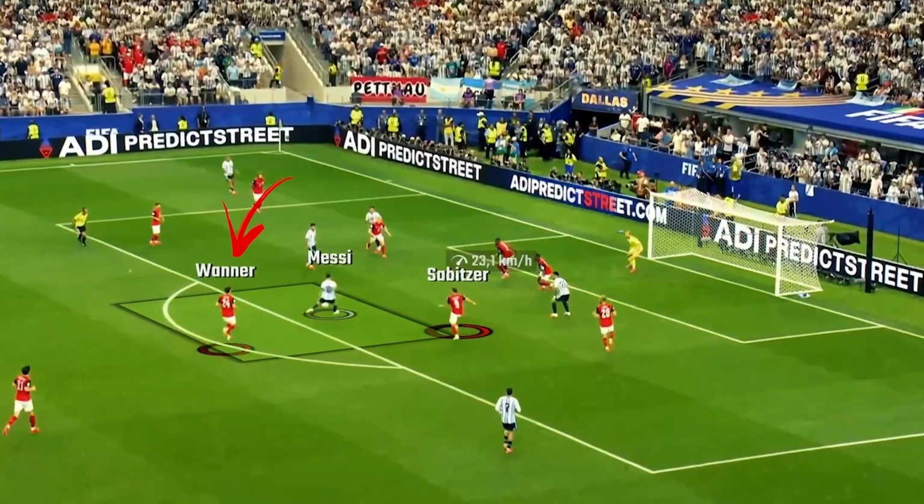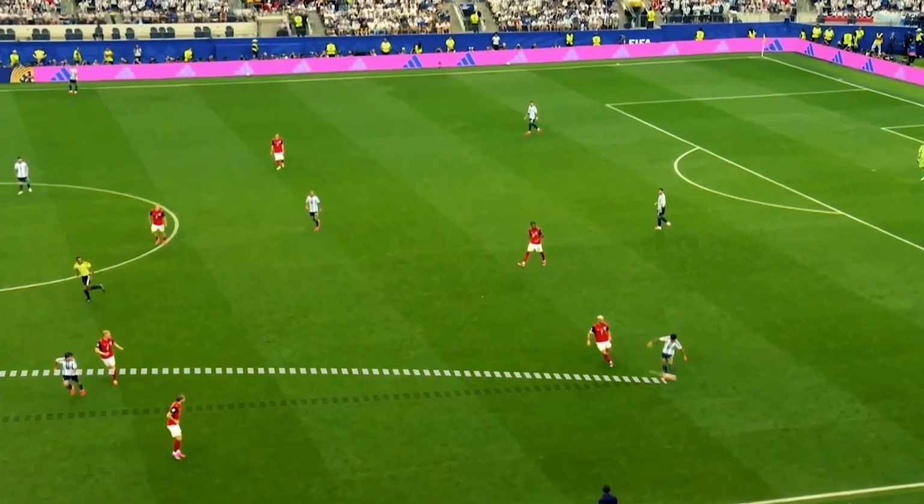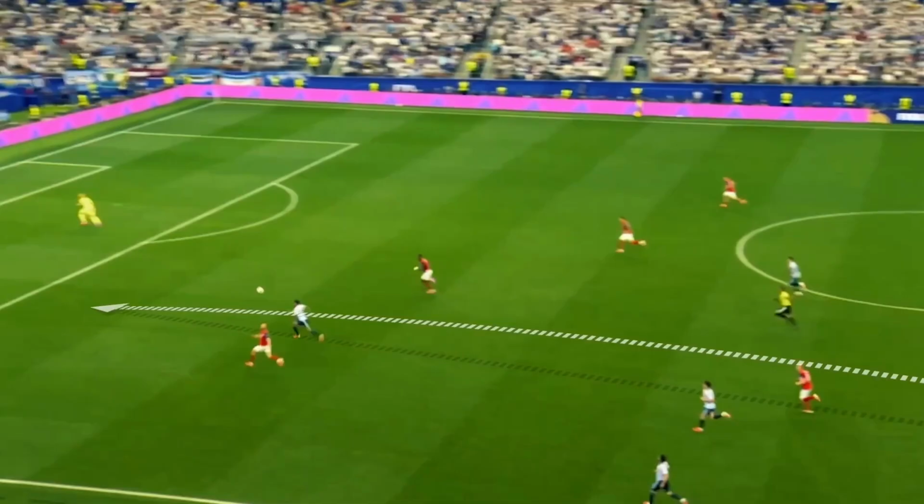Final question for this match: was Argentina's control the deciding factor, or did Austria's aggressive press open the space that decided their own downfall?